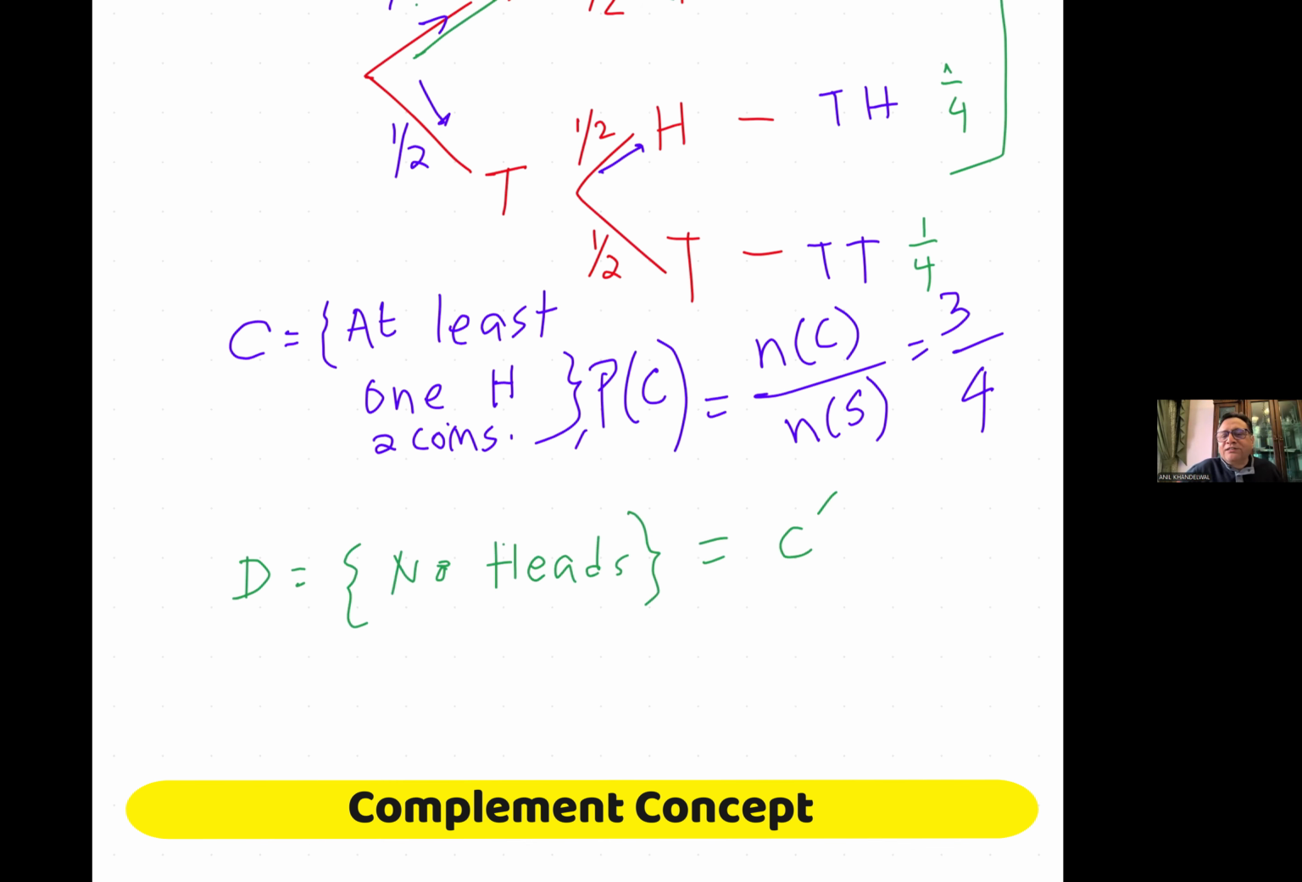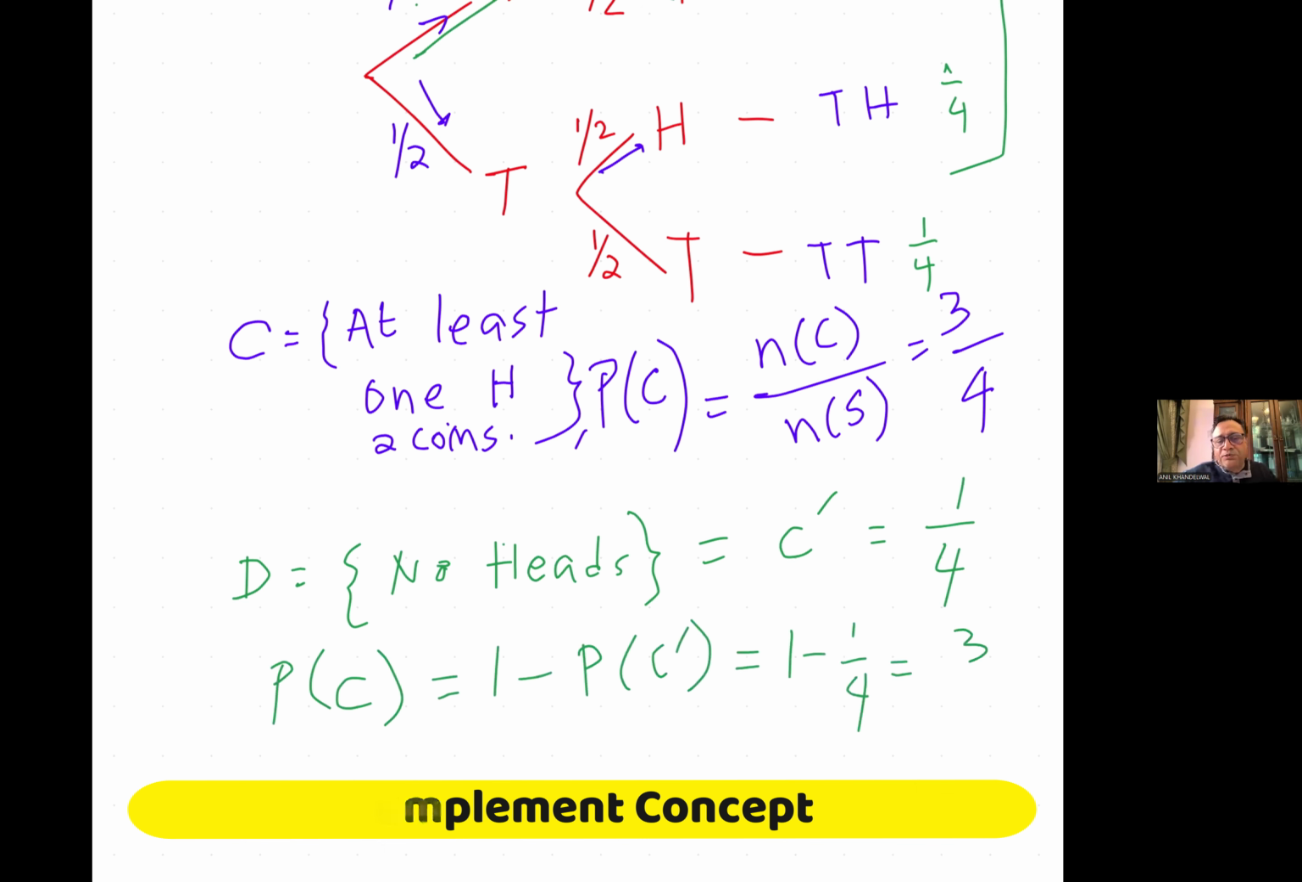We could work with no heads at all, right? And there is only one case out of four which gave us no heads, correct? Therefore, the probability of C now becomes 1 minus the probability of not C, which is again 3 by 4. So you could also approach this problem by using the concept of complement.